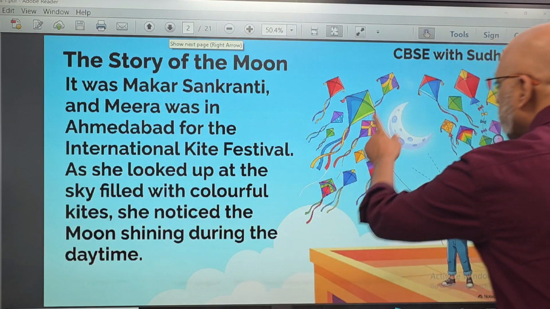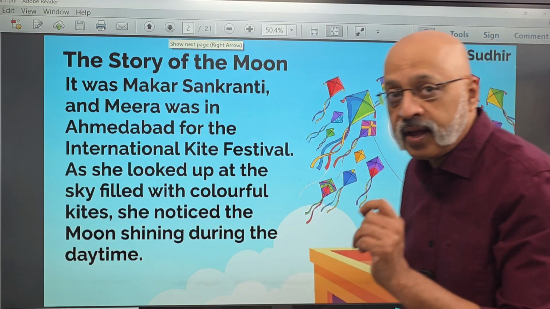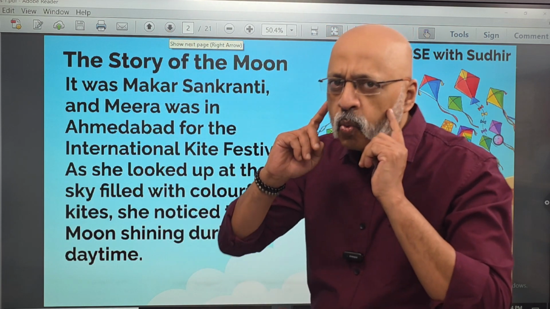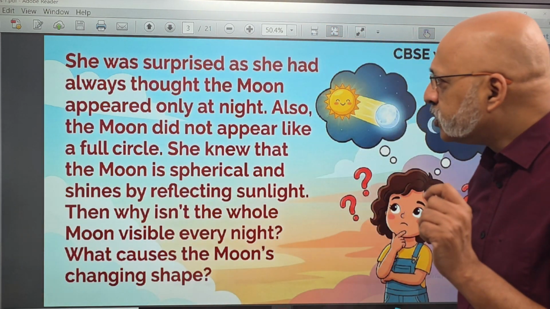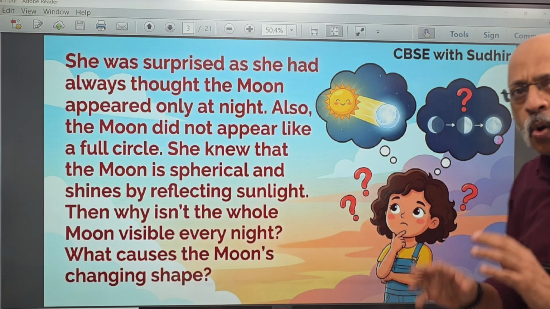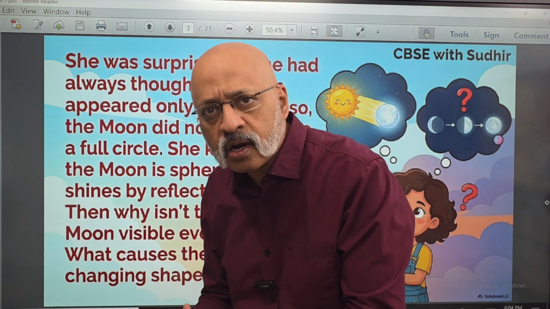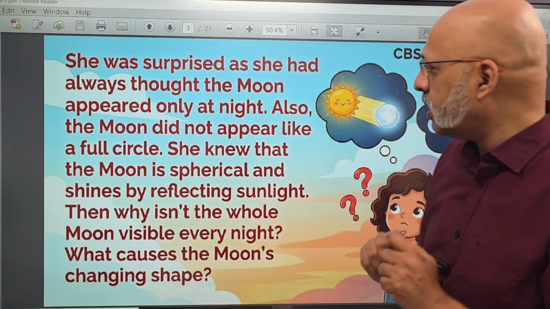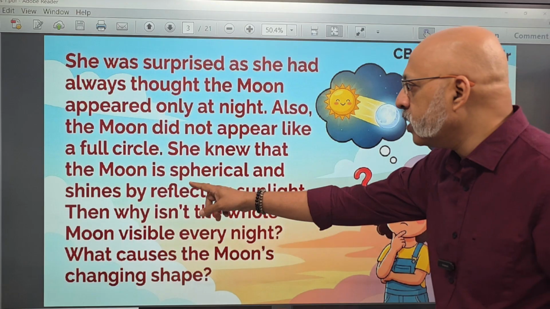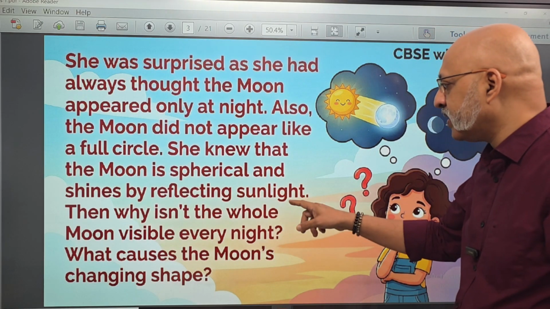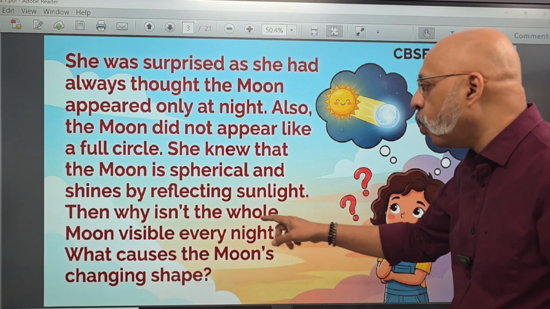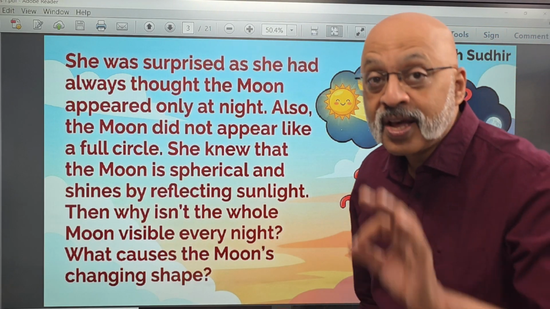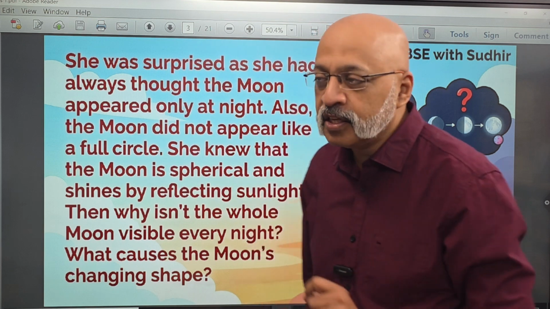As she looked up at the sky, which was filled with colorful kites, she noticed that the moon was shining during the daytime. While it was evening, she could actually see the moon also. She always thought that the moon appeared only in the night when it was dark. Why was the moon making an appearance during the day? She thought there was something very odd. She knew that the moon is spherical and shines by reflecting sunlight. Then why isn't the whole moon visible every night? What causes the moon's changing shapes? That's what we are going to study in this fascinating chapter.